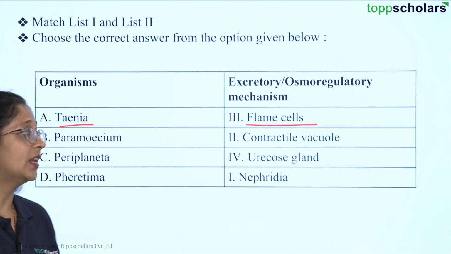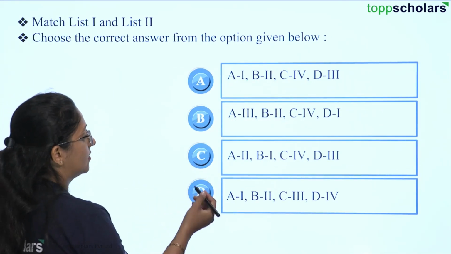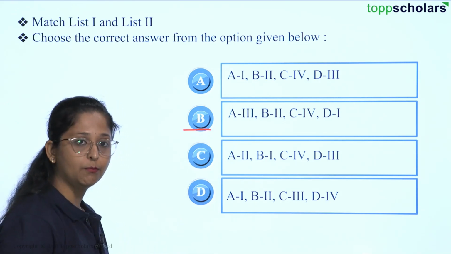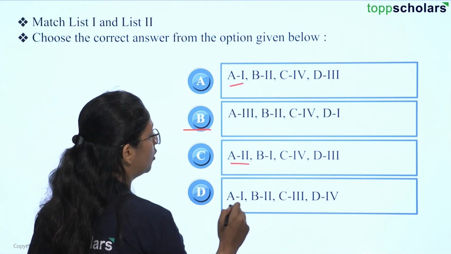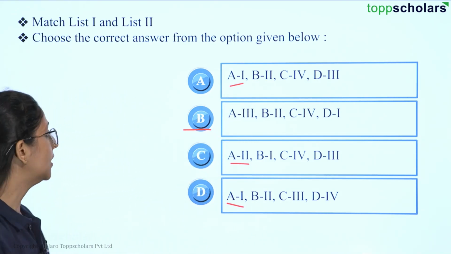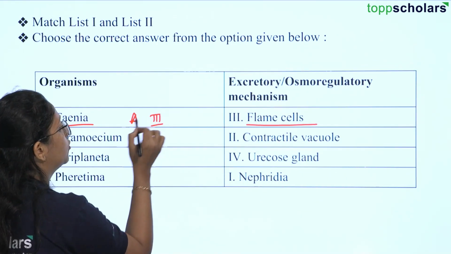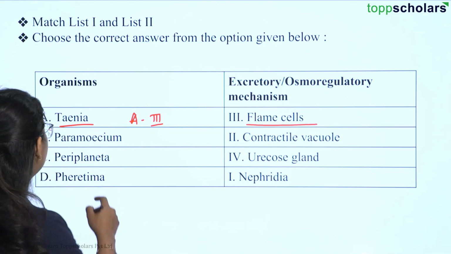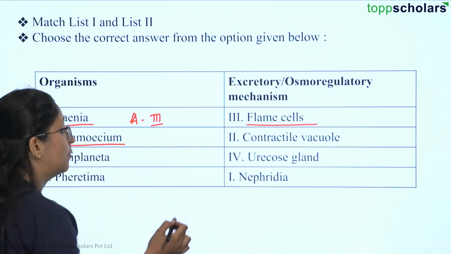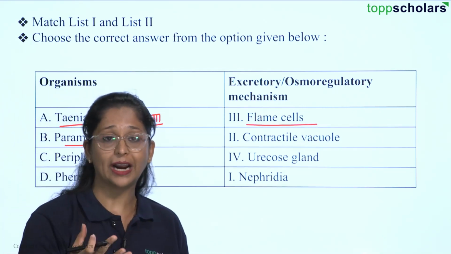Now let us again try to eliminate our options. So yes, we can stick to option B because as we can see, none of the other options is going to show you the combination here. Okay, so here for A, we can write it as 3. For option B, for the second organism, that is Paramecium, Paramecium shows a contractile vacuole.